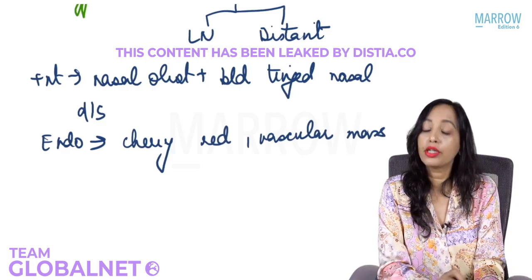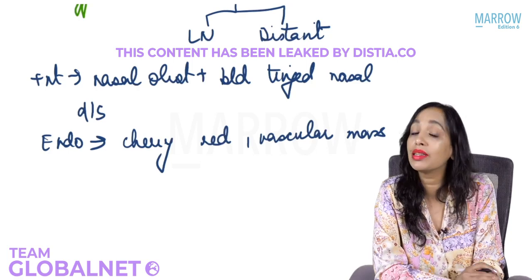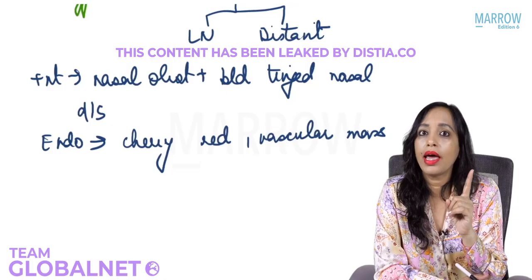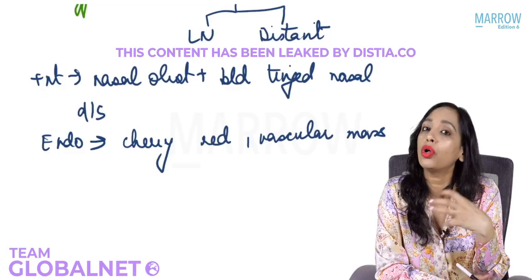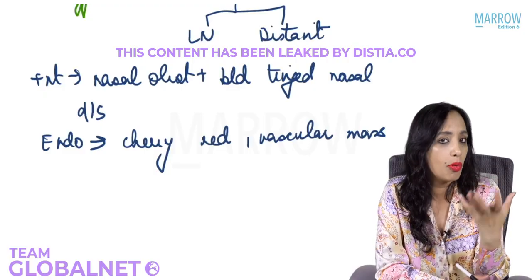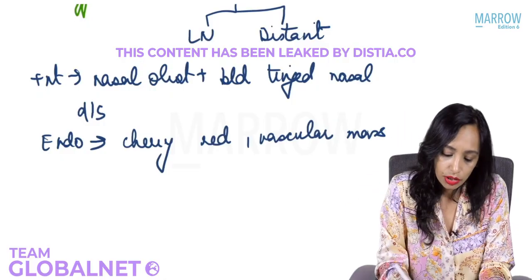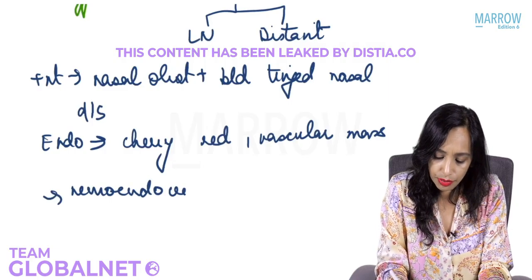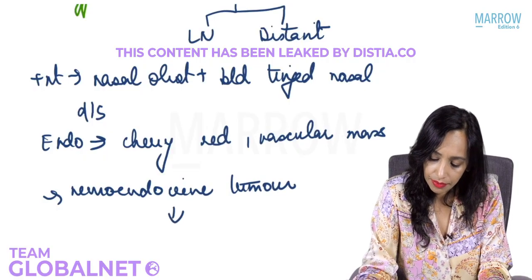Another important thing that you need to remember about this tumor is that it is a neuroendocrine tumor. This can be hormone secreting. So any patient presenting with a mass like this, always investigate for hormone secretion. Always investigate for any other paraneoplastic syndrome. So this is a neuroendocrine tumor, and it is hormone secreting.